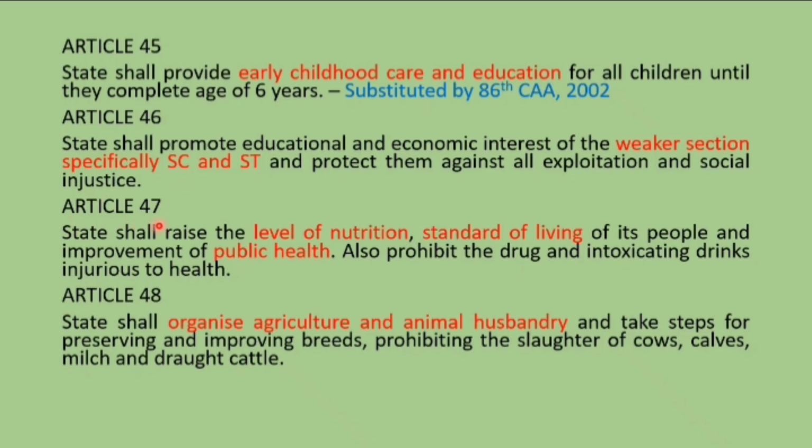Then Article 47 is about the state shall raise the level of nutrition, standard of living of its people and improvement of public health. Also prohibit drugs and intoxicating drinks injurious to health. For this you remember, in case somebody takes drugs, what happens, they will feel like they went to heaven.